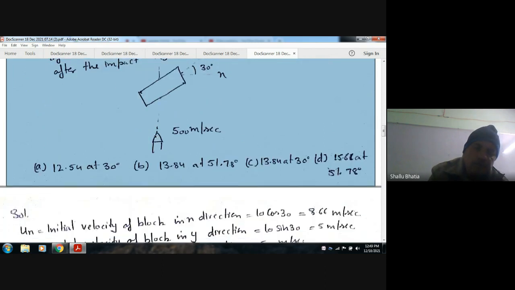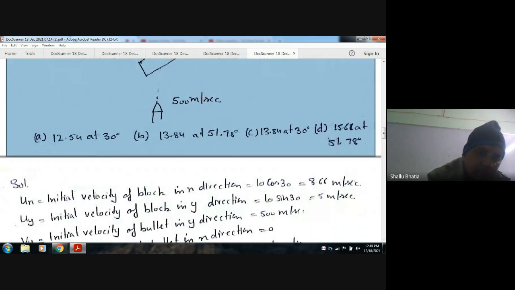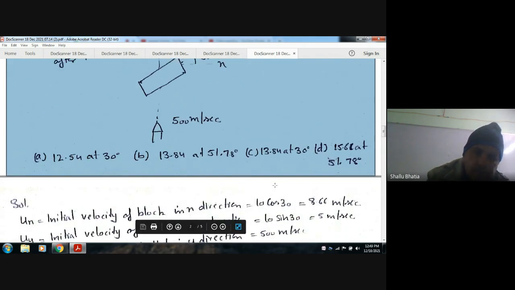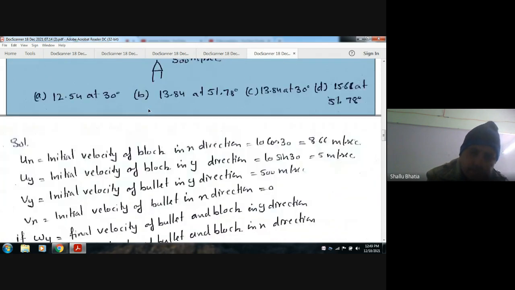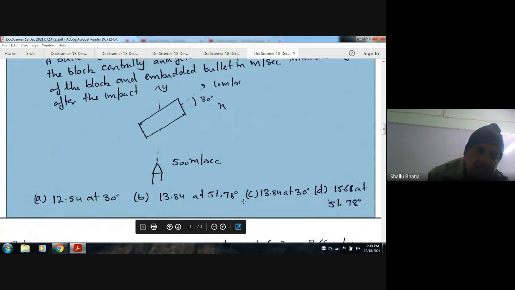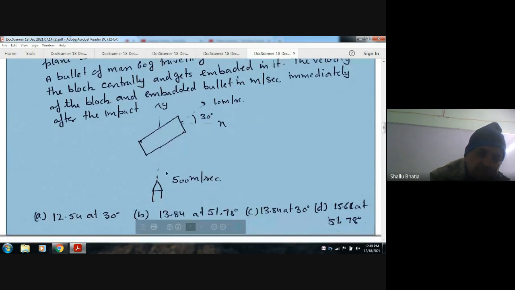Now let us see. The initial velocity of the block in the x direction is 10 cos 30, and in the y direction it is 10 sin 30. The initial velocity of the bullet in the y direction is 500, and in the x direction it is 0.